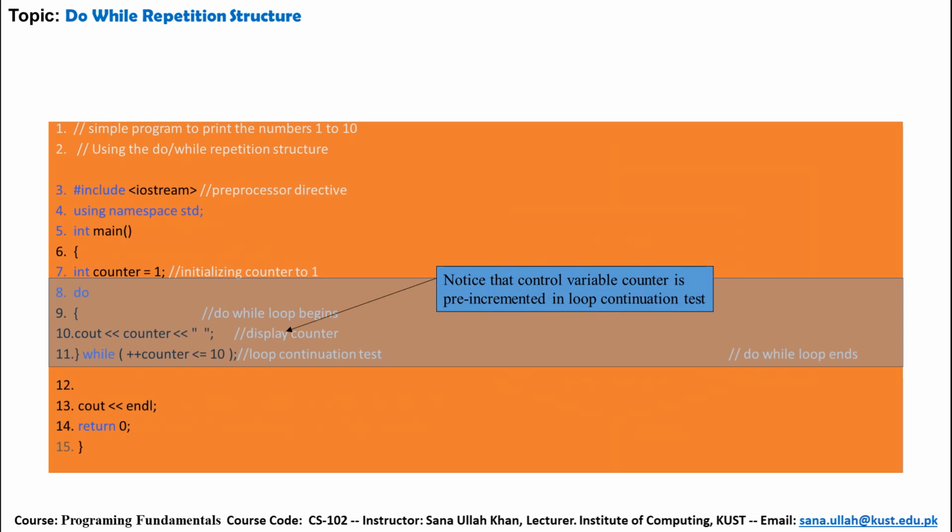Example, a sample program: we are to print the numbers 1 to 10. The hash include is compulsory, as you already know. Counter, or count, is a variable name whose data type is integer. Its initial value is 1. Now come to the do-while loop procedure. This area is called the do-while loop.